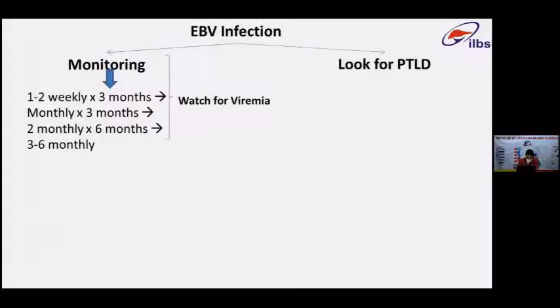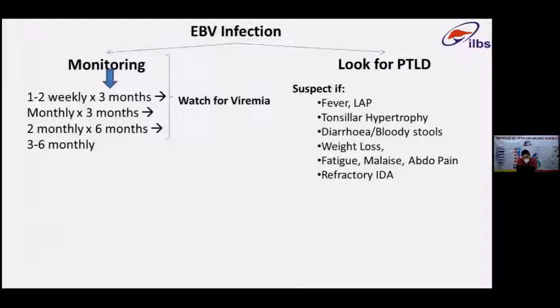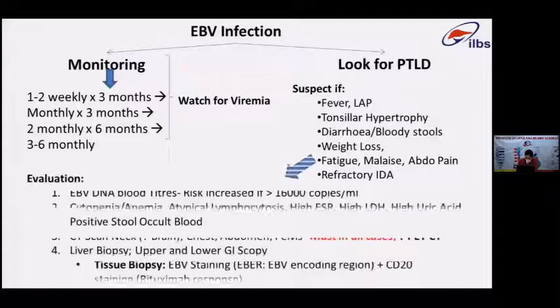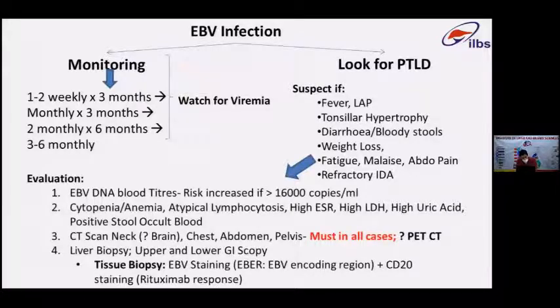Watch for viremia. How do you look for PTLD? You should look for systemic signs and symptoms like fever, lymphadenopathy, tonsillar hypertrophy, GI symptoms, weight loss, fatigue, malaise, abdominal pain, especially refractory iron deficiency anemia. Once you start suspecting clinically or laboratory-wise that the patient may have PTLD, you should look for EBV viremia. Some studies have shown that risk increases when the virus level rises above 10 to the power 4, or 16,000 copies per ml. You should look for high ESR, high LDH, high uric acid, and positive stool occult blood.